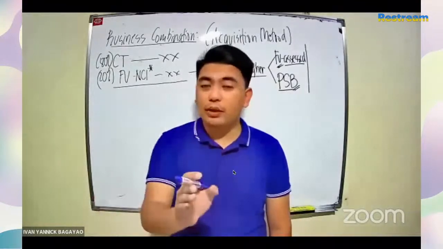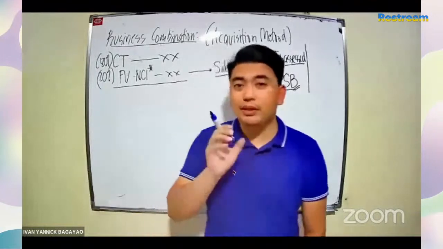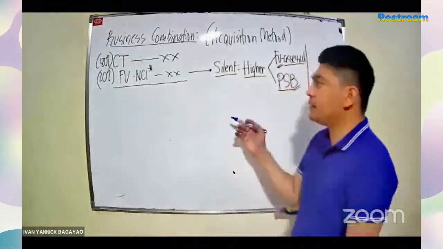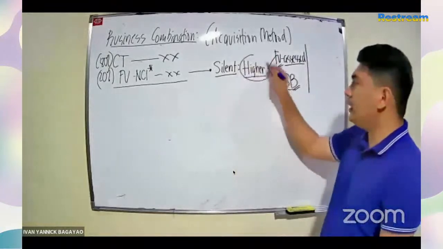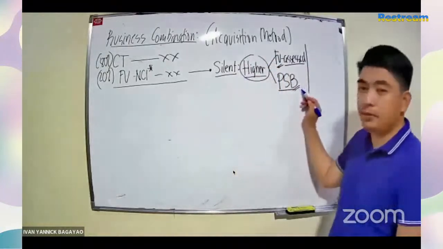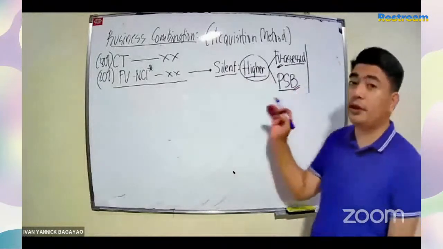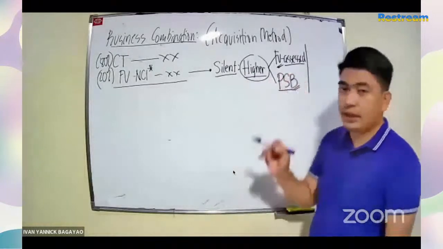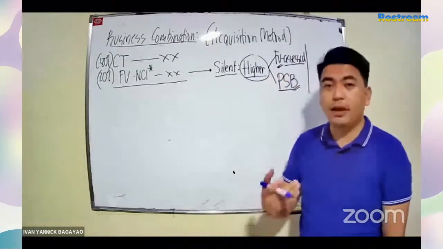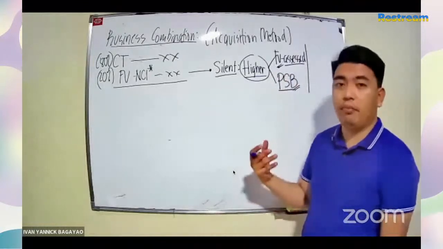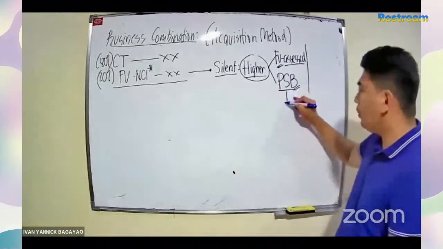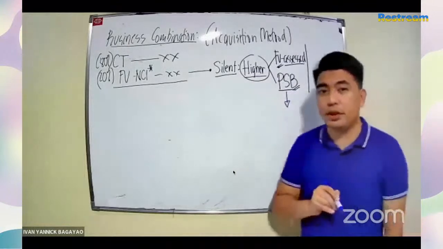Basta't ang minimum daw ay proportionate share basis. So kung silent class for problem-solving purposes, pipiliin natin yung higher. Basta't ang minimum mo ay PSP. For example, kung ang PSP is 200,000, pero ang FV assessed is 180,000, so piliin natin 200,000 na minimum.